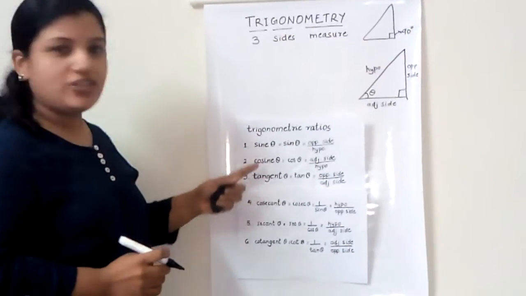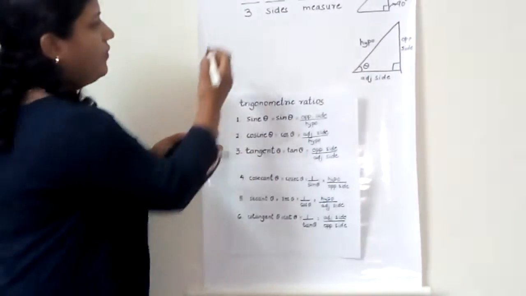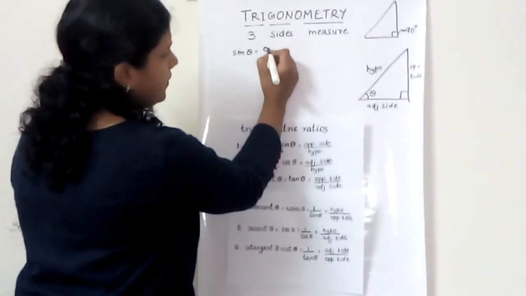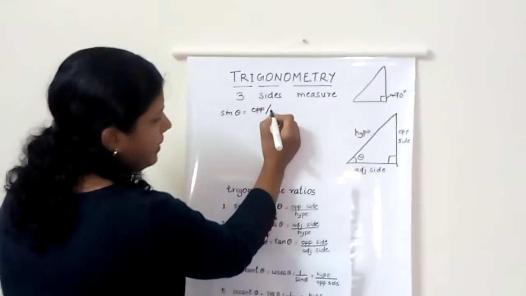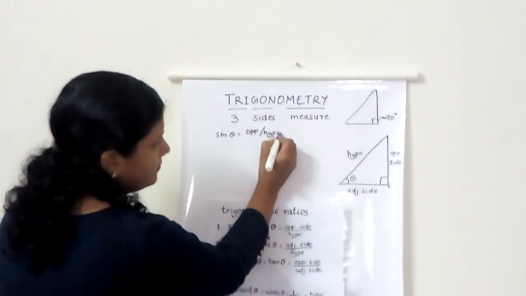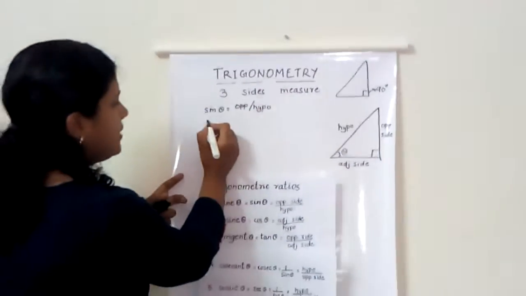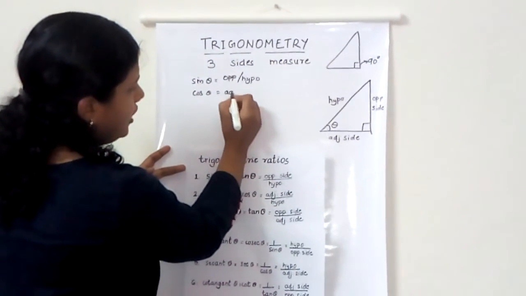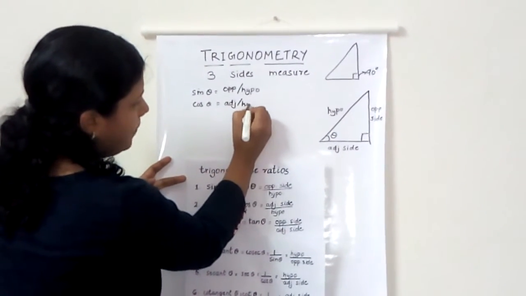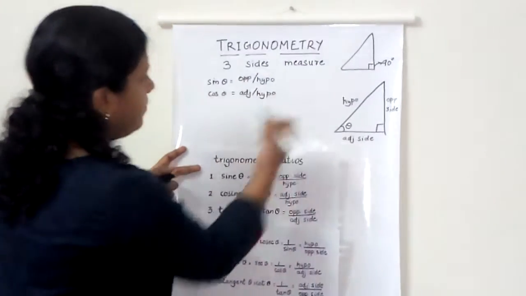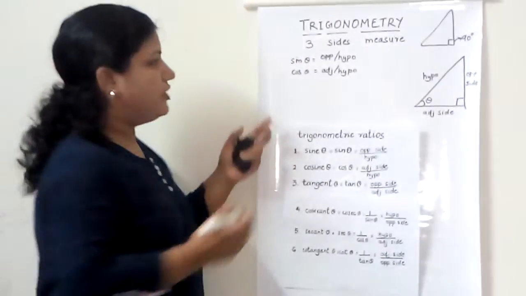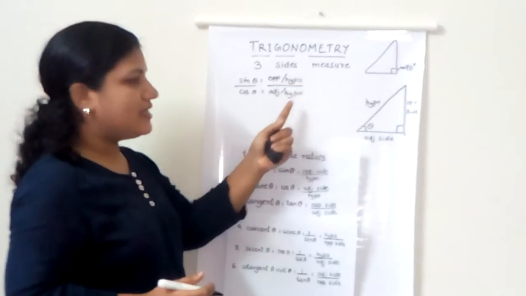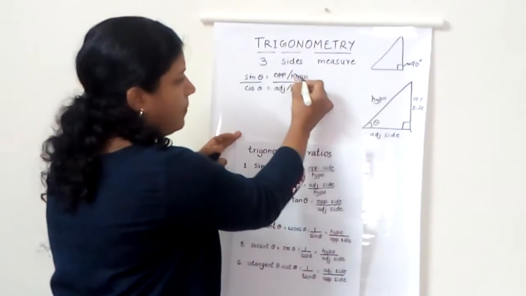Let's write a mathematical thing over here. I know that sine theta is opposite side by hypotenuse. And I also know that cos theta is adjacent side by hypotenuse. Now, if I divide these two, I can easily cancel out the denominators, they are both the hypotenuse.